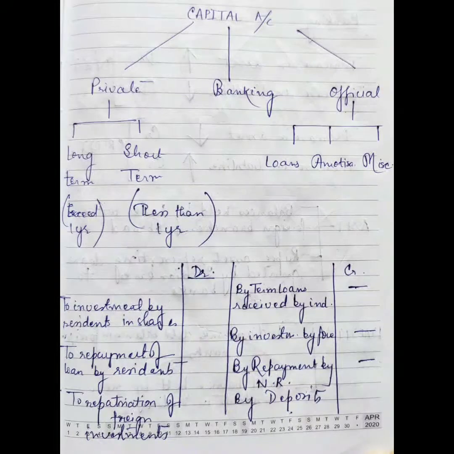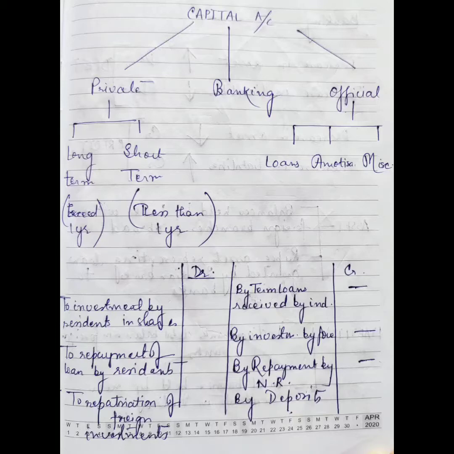Now, what is the long-term and the short-term thing? Long-term and short-term refer to borrowings. The borrowings which exceed 1 year are the long-term borrowings, and the short-term borrowings are those which can be paid off within the tenure of 1 year.